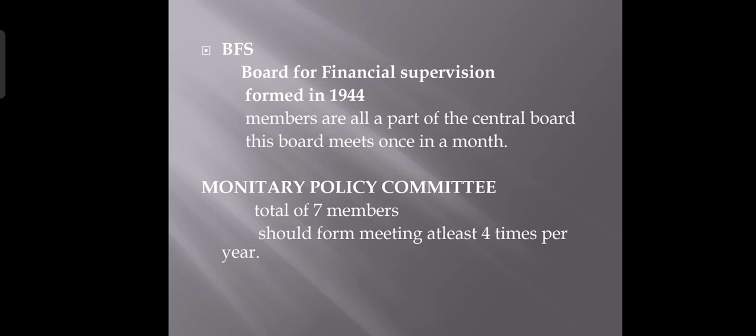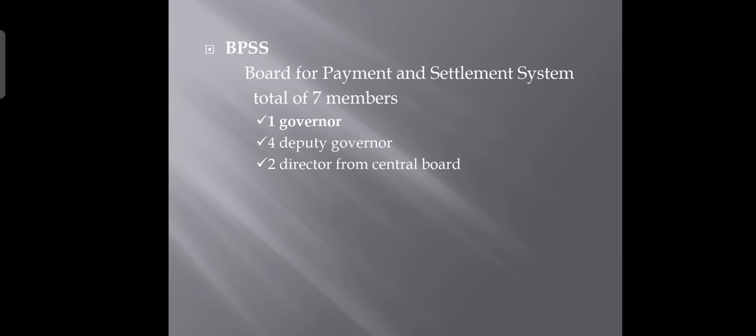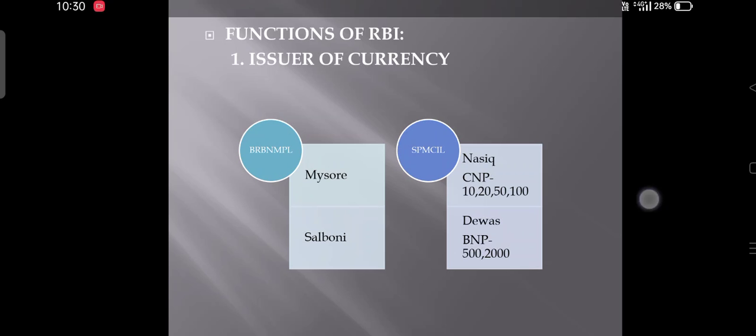BFS stands for Board for Financial Supervision. This board was formed in the year 1944 and all its members are taking part in the central board. Monetary Policy Commission has a total of 7 members, and this should meet at least 4 times per year. The next one, BPSS, the Board for Payment and Settlement System. This has a total of 7 members, 1 governor, 4 deputy governors and 2 directors from the central board.